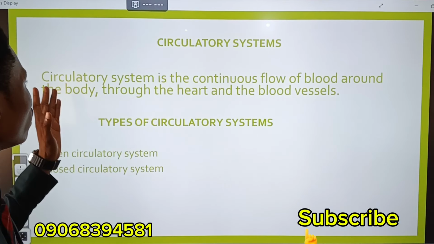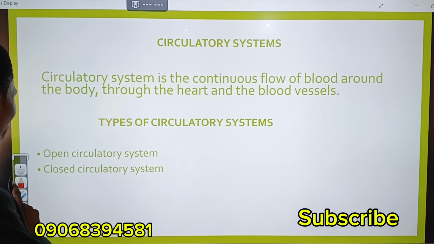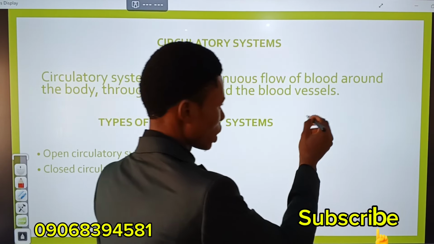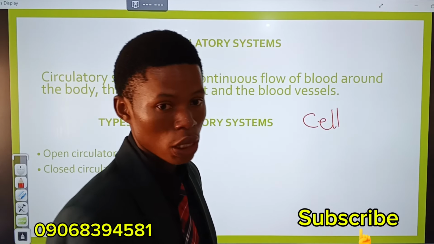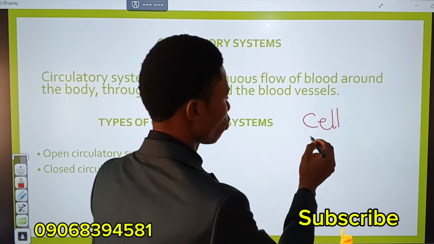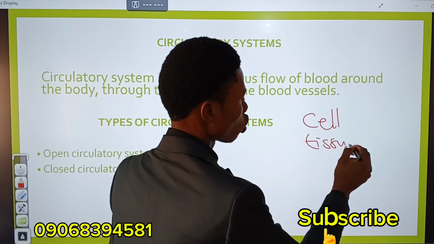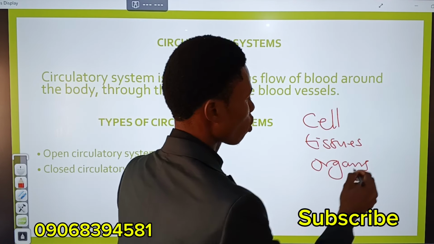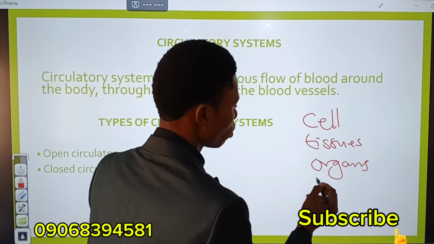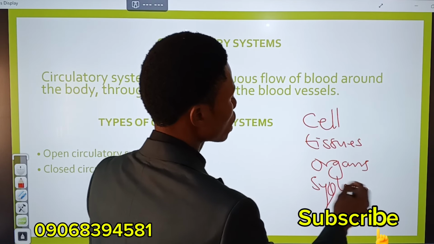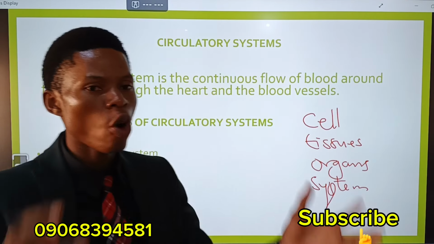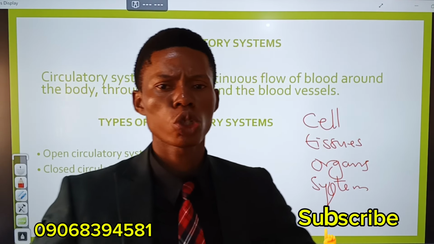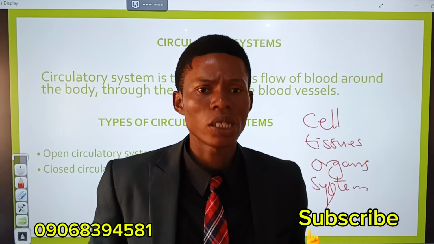Alright, now, when we talk about circulatory system, you agree with me that the lowest level of organization of life is the cell. And group of cells that perform similar function will come together to form what? Tissues. Group of tissues performing similar function will form organs. Group of organs performing similar functions will form system. Now, for us to see circulatory system, it means we have group of organs, group of cells, group of tissues coming together to perform that function of circulating materials around the body.